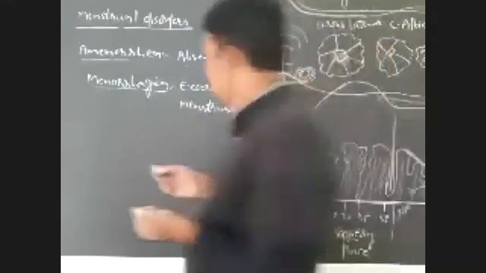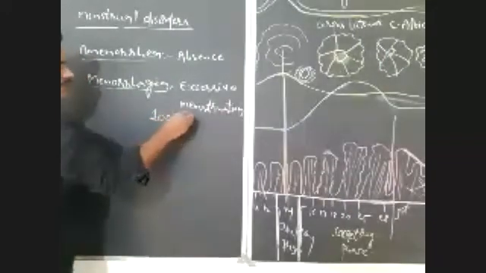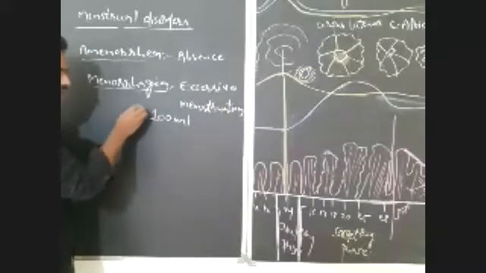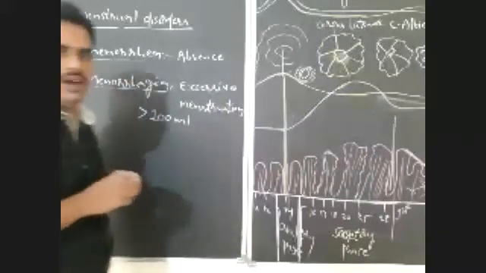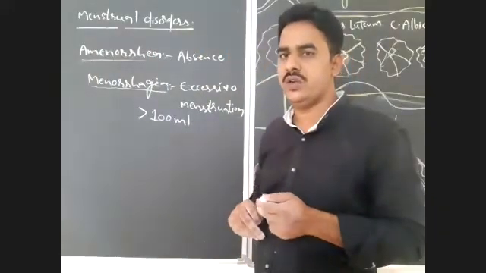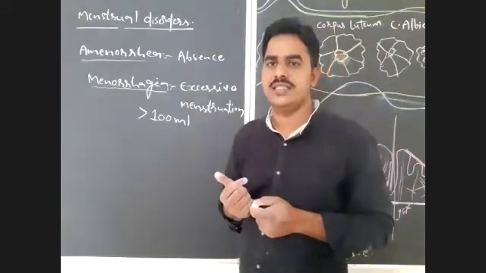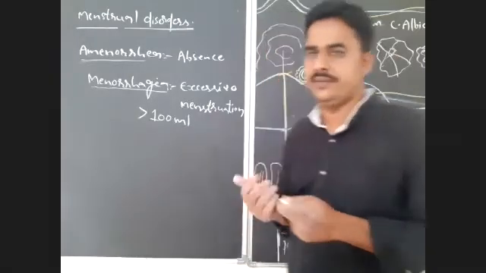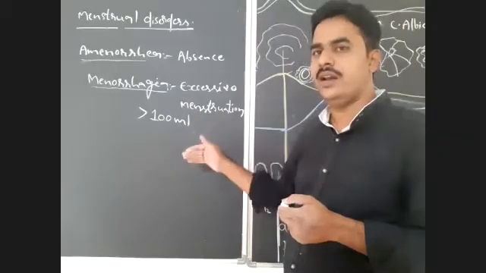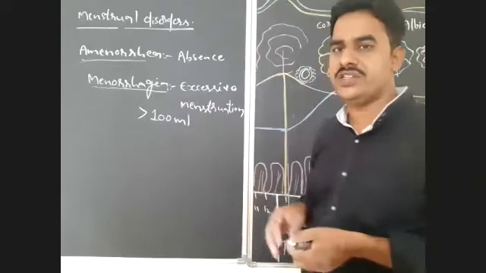But if this blood reaches more than 100 ml, okay, if it is greater than 100 ml, or if the quantity of blood sent out through the vagina during menstrual flow is more than 100 ml, that is menorrhagia. It is excessive menstruation or overbleeding. It is usually 40 to 80 ml. If it crosses more than 100 ml, we can call that menorrhagia.